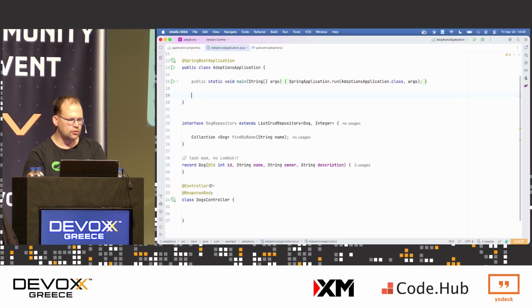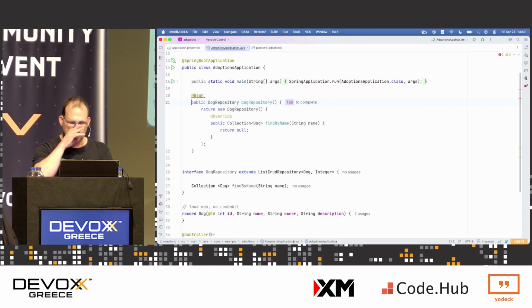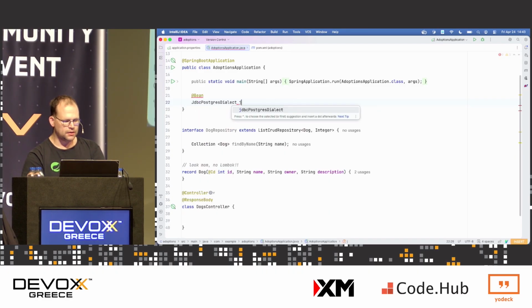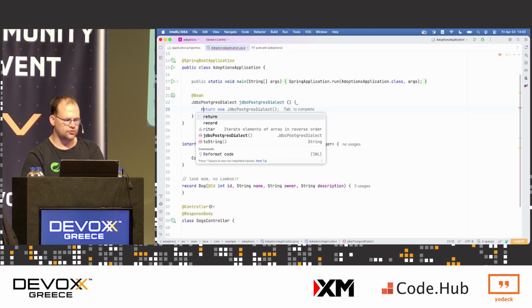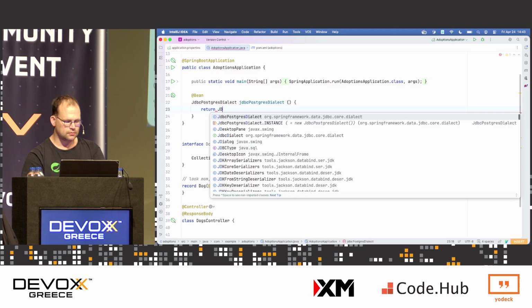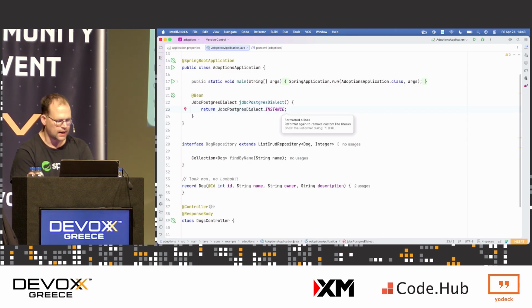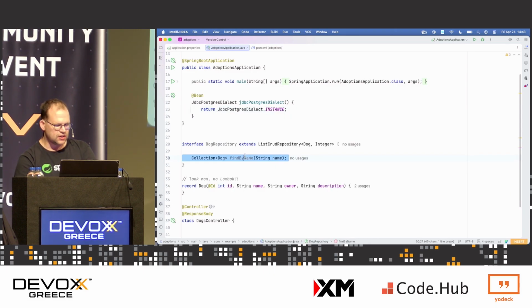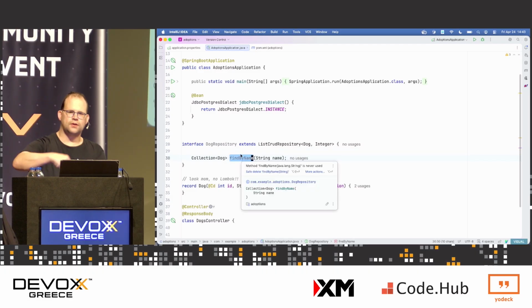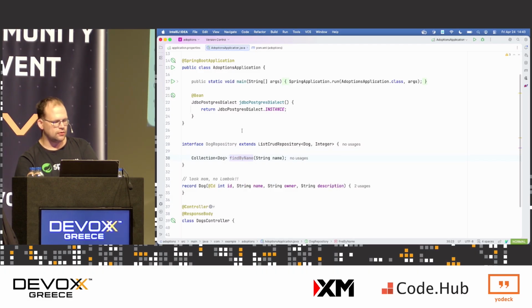But if you're using the AOT framework with the JVM and Project Loom or GraalVM or whatever, you have the ability to do compile-time code generation for the dialect, right? So that's really convenient. You'll see that it gets turned into a code-generated query. You can put your breakpoint in there and step through the actual implementation of this method.